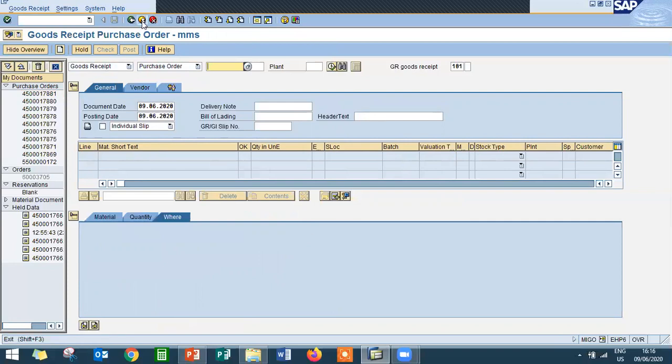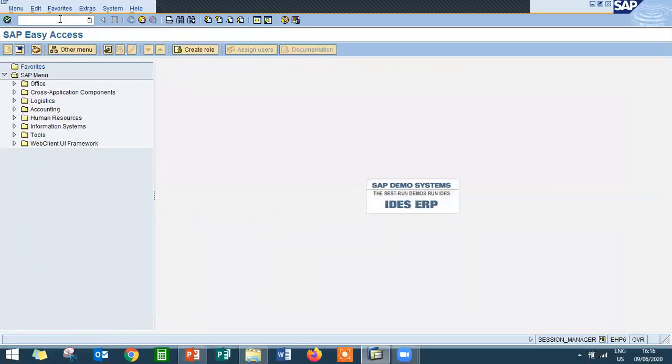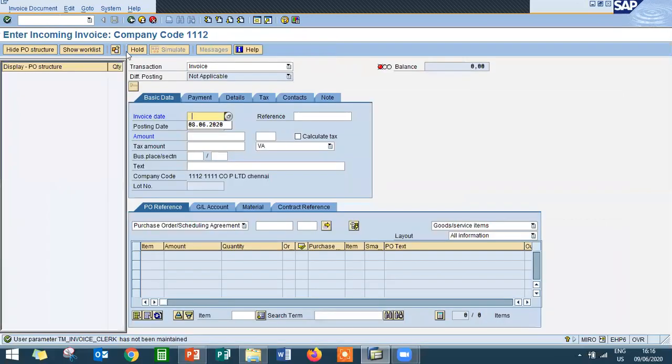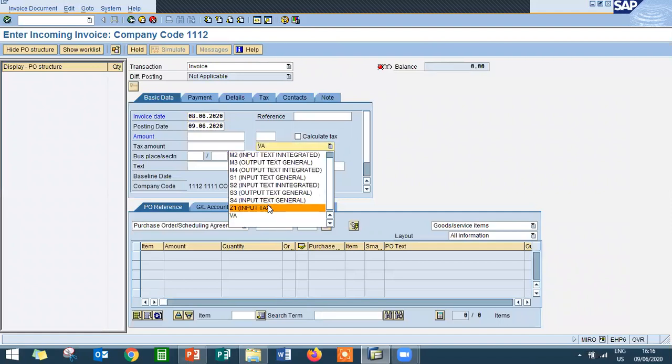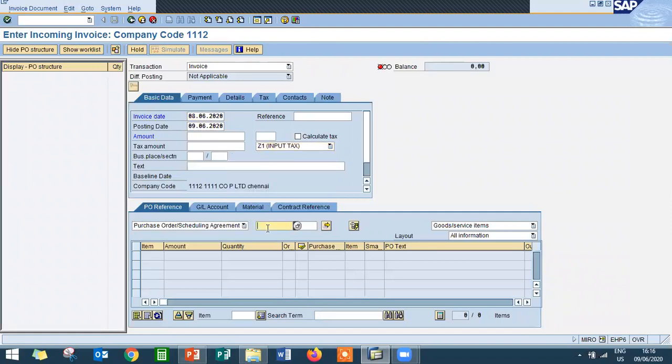Come out and do invoice verification, that is the vendor invoice, invoice posting. MIRO is the transaction code. Enter the invoice date. Enter the tax code. Z1 is the tax code, GST. 4500017881 is the PO. Press enter.